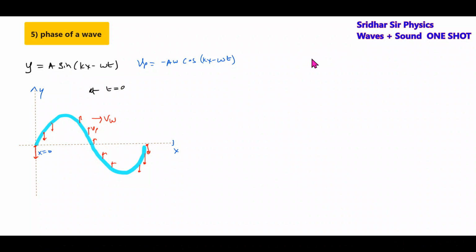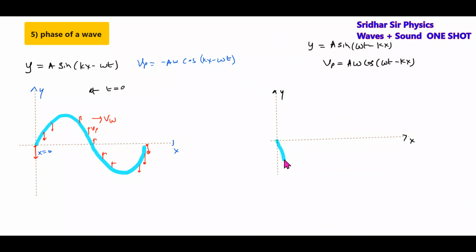Similarly, if y equal to a sine omega t minus kx, what is the actual meaning of this one? At t equals 0, we substitute and we get y equal to minus a sine kx, so how will the curve be? The shape of the rope will be like this. Then how is the wave propagating, still along x-axis. Then you put t equals 0. At t equals 0, x equals 0, the velocity will be maximum and positive, and it will be moving up.